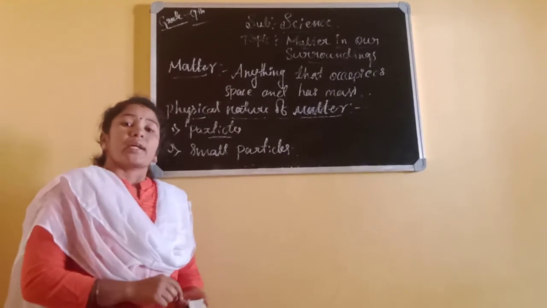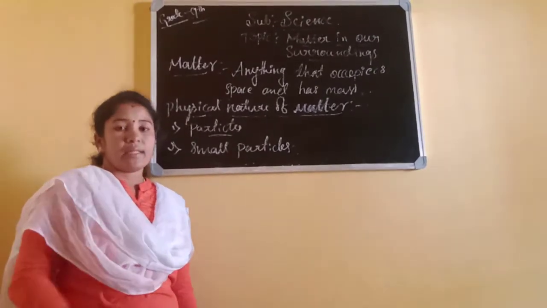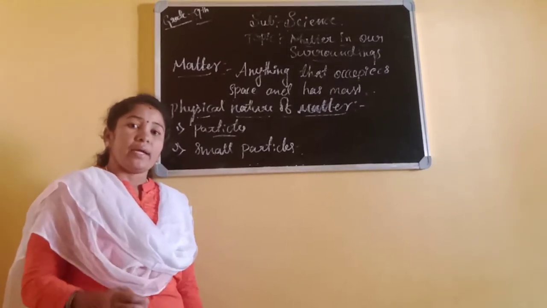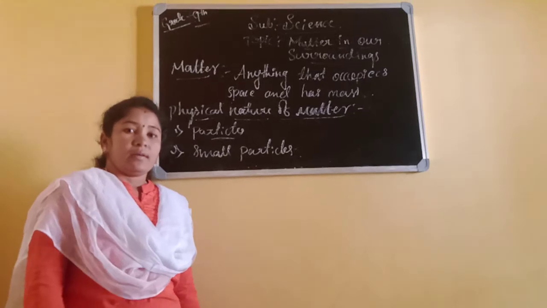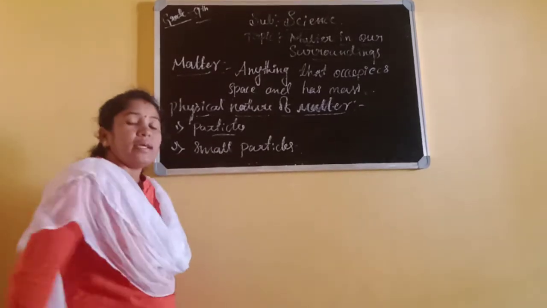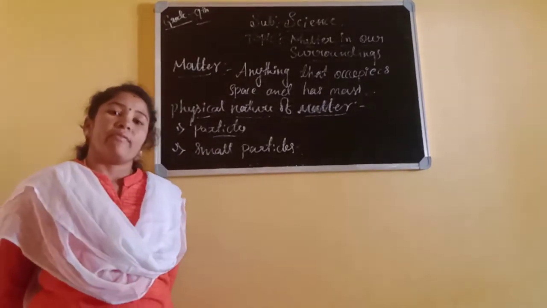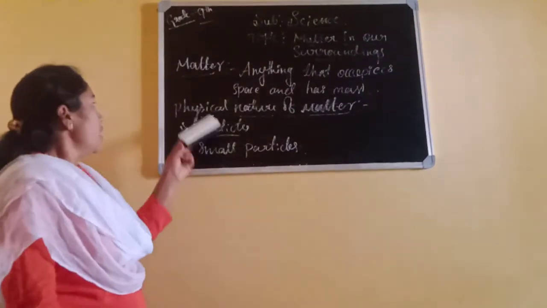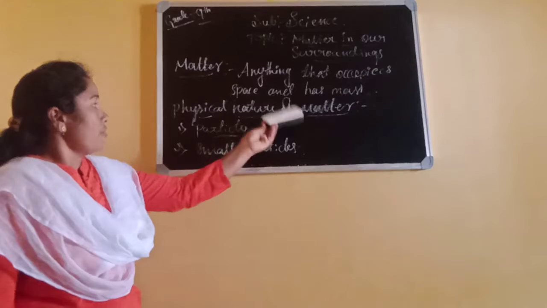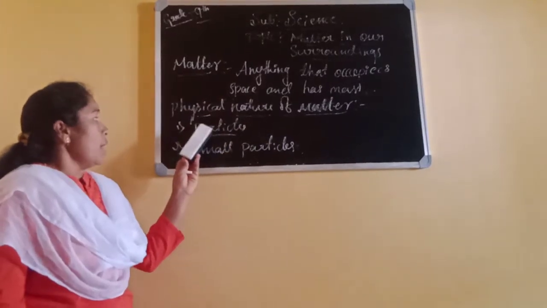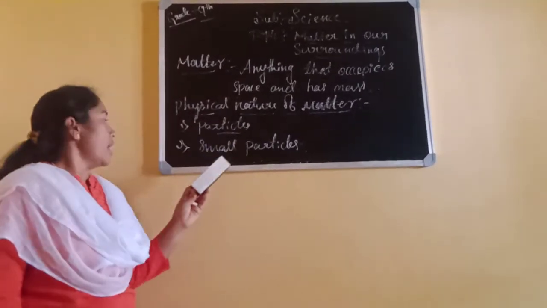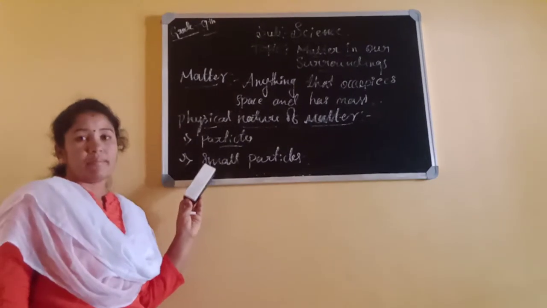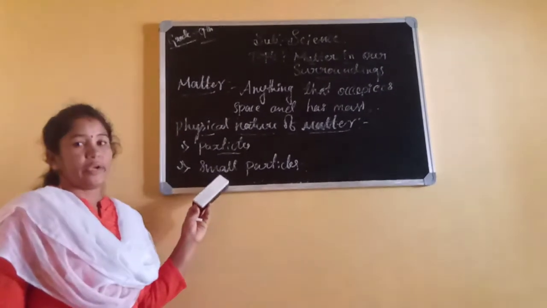Through an electron microscope or some other scanning instruments. That also is not clear, but blurry. Through the electron microscope we can see the arrangement of particles in matter. These are the physical nature of matter: matter is made up of particles and matter consists of small particles.